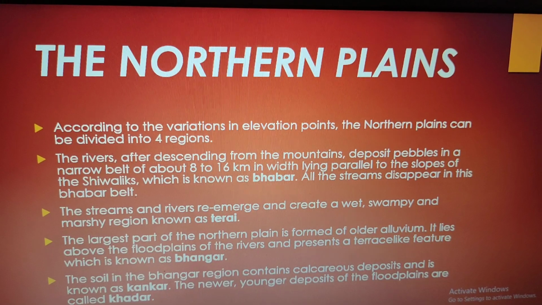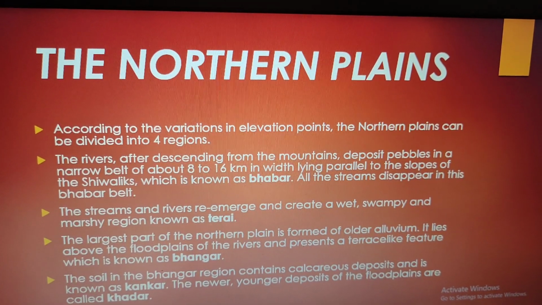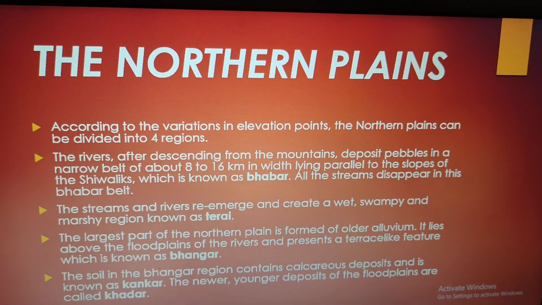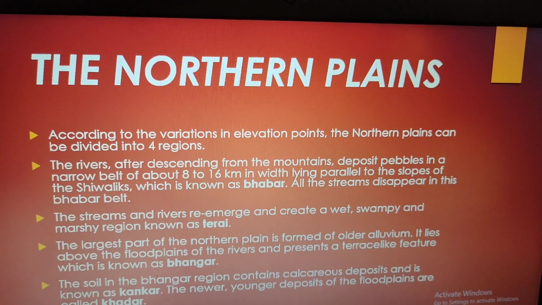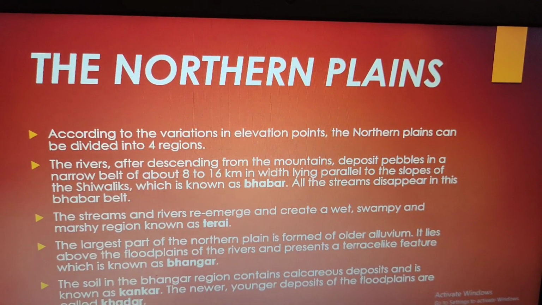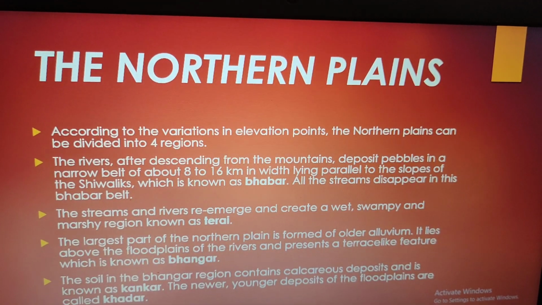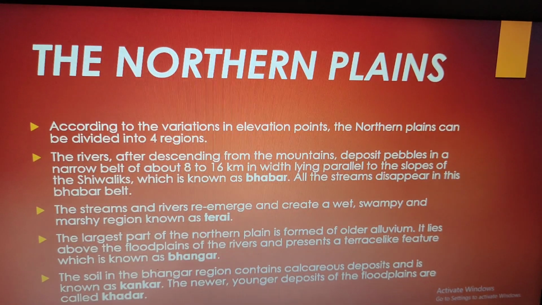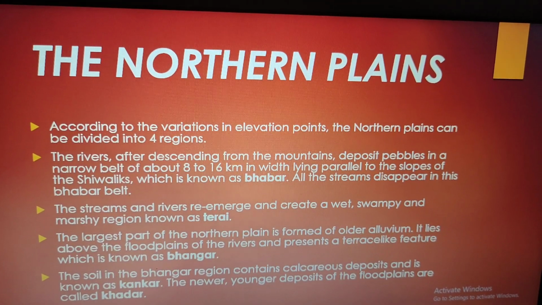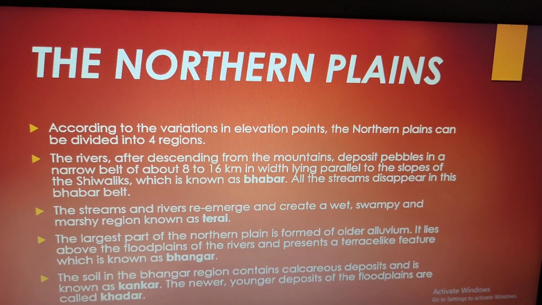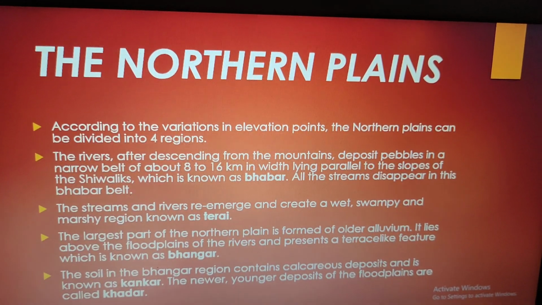The rivers, after descending from the mountains, deposit pebbles in a narrow belt of about 8 to 16 km in width, lying parallel to the slopes of the Shivaliks, which is known as Bhabar. All the streams disappear in this Bhabar belt. The streams and rivers re-emerge and create a wet, swampy and marshy region known as Terai.